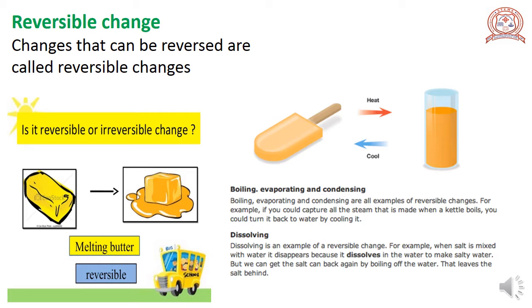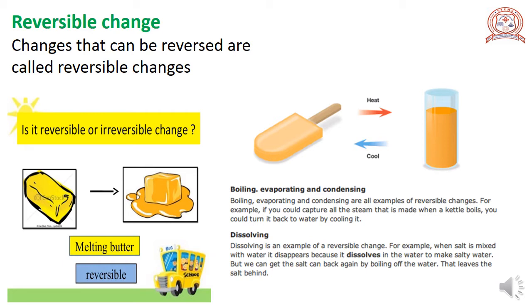So, changes that can be reversed are called reversible changes. One more example given here: by heating, we can change ice into liquid form, and by cooling, again liquid form to the solid form.